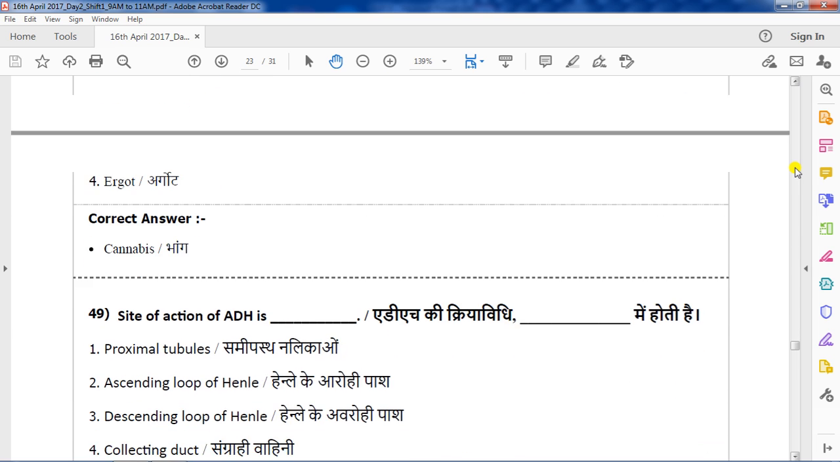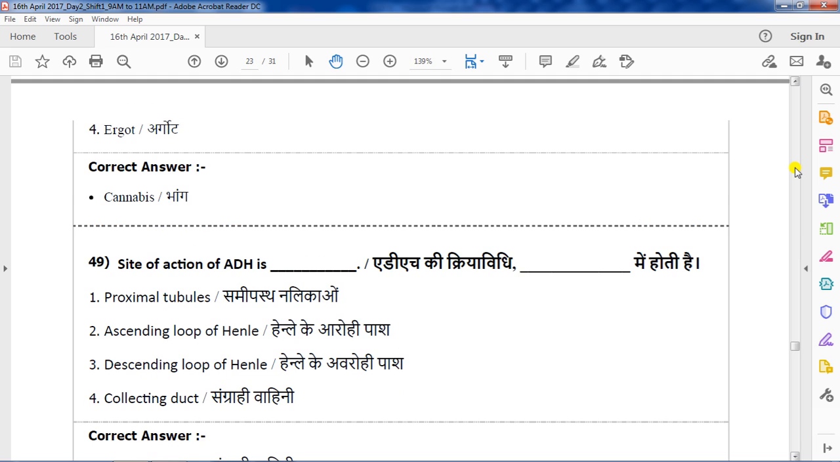Question number 49. Site of action of ADH, that is antidiuretic hormone, that is vasopressin. Options are proximal tubule, ascending loop of Henle, descending loop of Henle, collecting duct. ADH will act on the collecting duct. The correct answer is option 4.